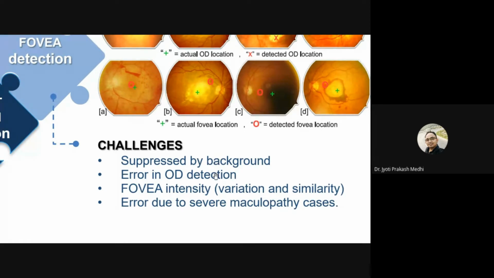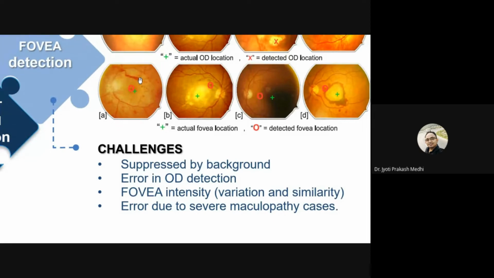Then there is the fovea's intensity, its variation and similarity. That means if the fovea portion and the abnormalities appear similar in intensity, then it becomes difficult to identify the fovea region, or the abnormalities get identified as fovea. For example, in the first image, as you can see, the fovea should be identified in this green region, but it is identified in the red region. Similarly, in the second case, the fovea should be identified in this green region, but it is getting identified in an outer region.